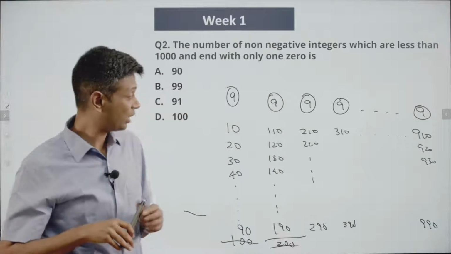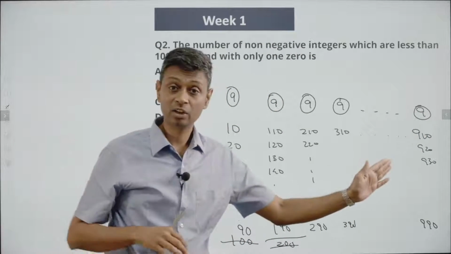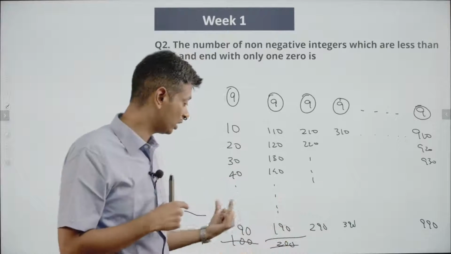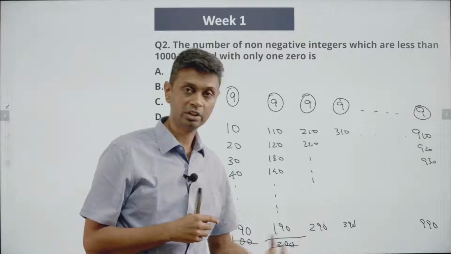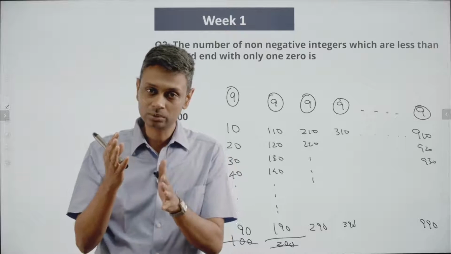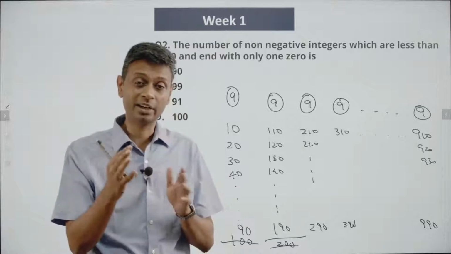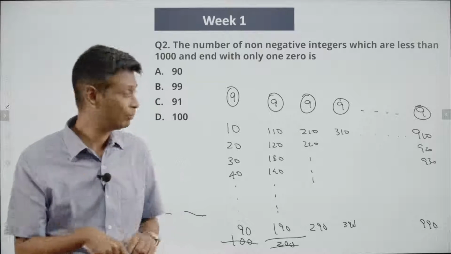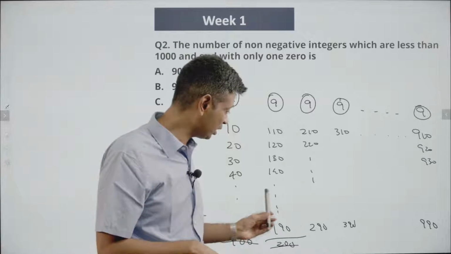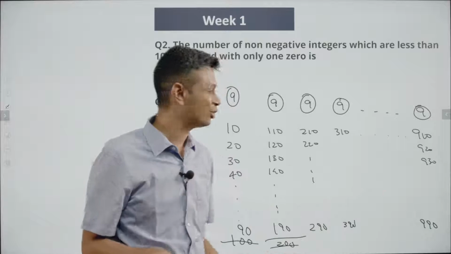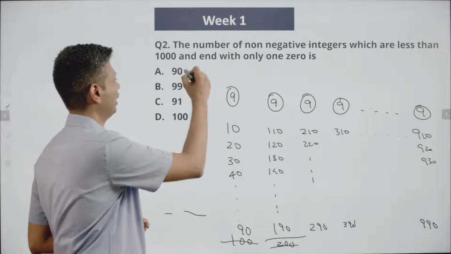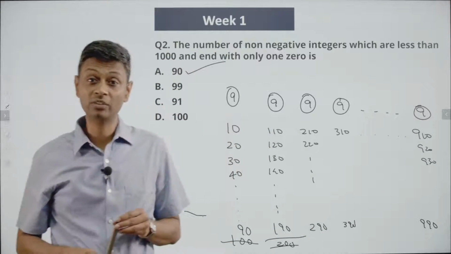Brilliant. So how many sets are there? This is a set of 100, this is a set of 100, set of 100, set of 100. So 0 to 100, 100 to 200, 200 to 300, or 201 to 300, 301 to 400. Be careful with detail. We add all of them up. There are 10 vertical columns that should be there. Each of them gives us 9. 9 into 10, 90. It's brilliant. We've got the funda, we've got the answer.